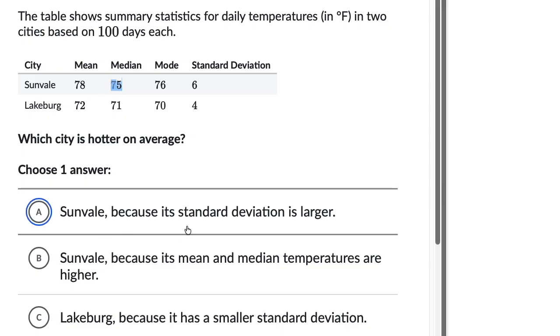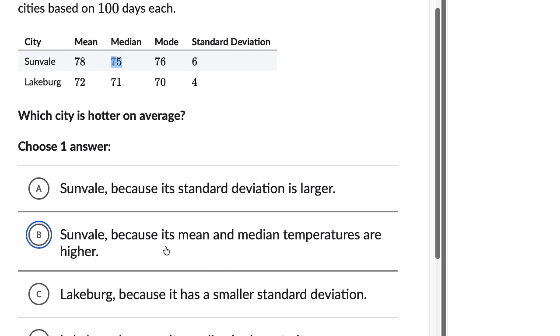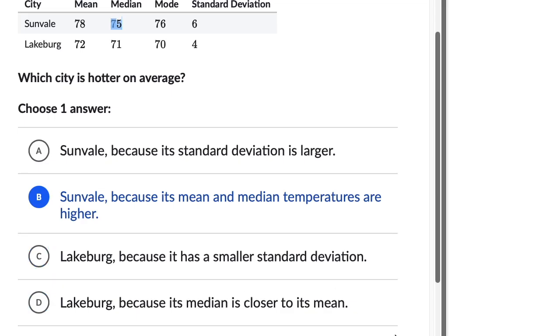So Sunnyvale, because its standard deviation is larger? No, that would just mean you had a lot more variation. Sunnyvale, because its mean and median temperatures are higher? Yes, I like that choice. And we know it's not Lakeburg. Let's do another example.